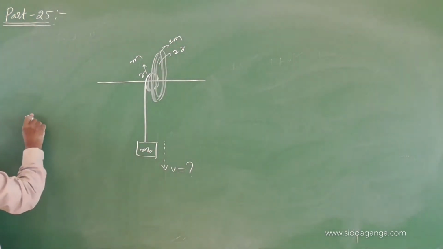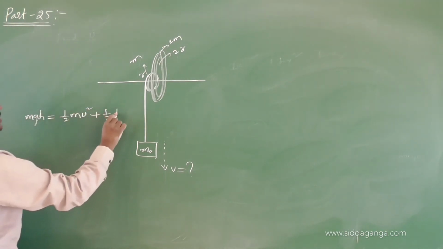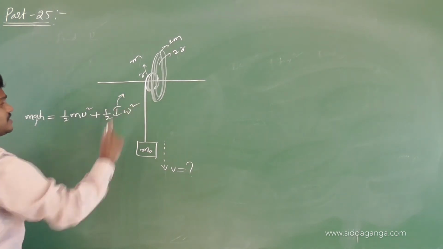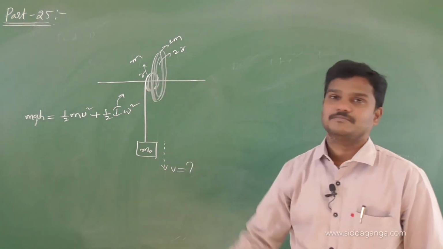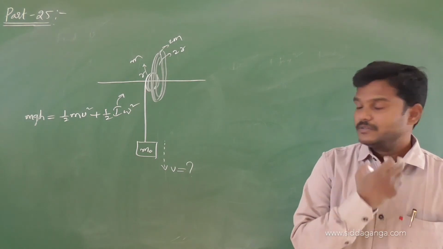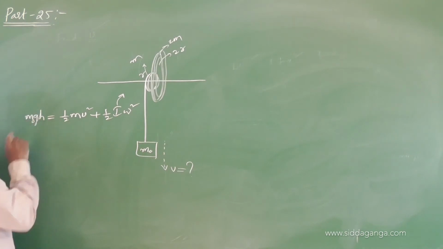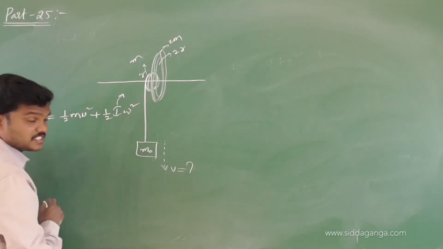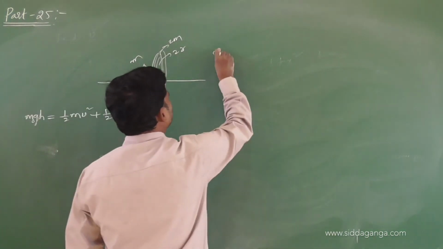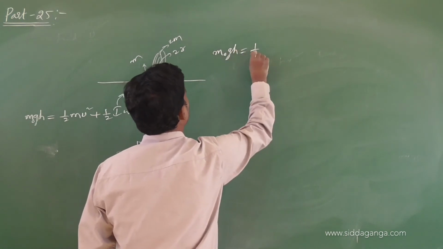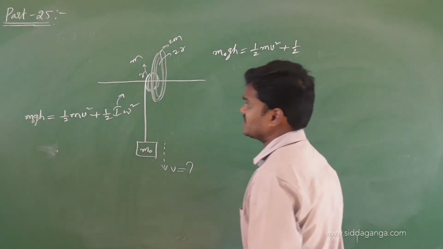So what is the loss here? M GH, which is equivalent to the gain: half mv square and the remaining half I omega square. This I is the moment of inertia of the disk system. Here this is m naught, so m naught GH equals half mv square plus half I, the moment of inertia of the two disks.